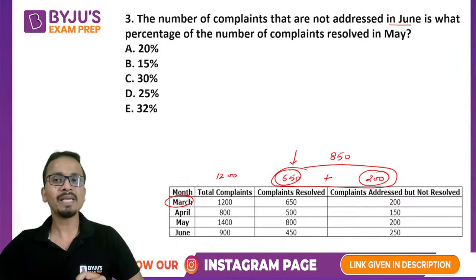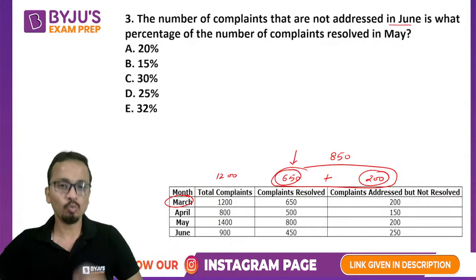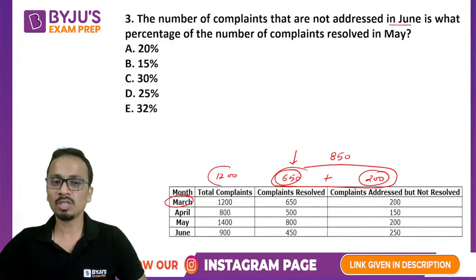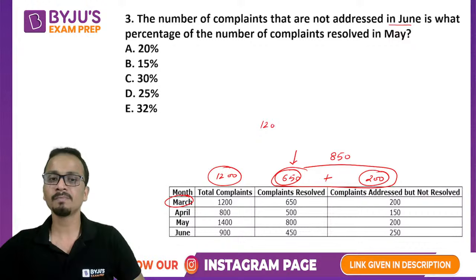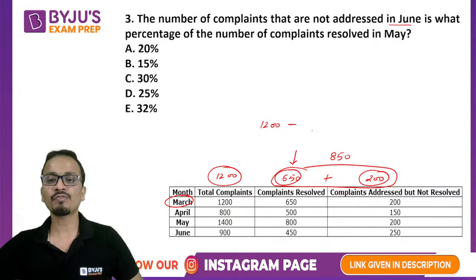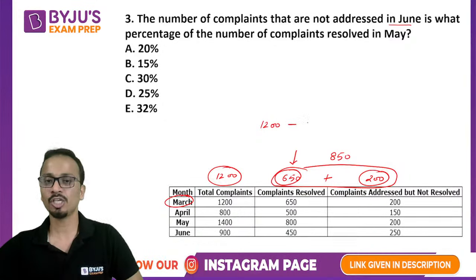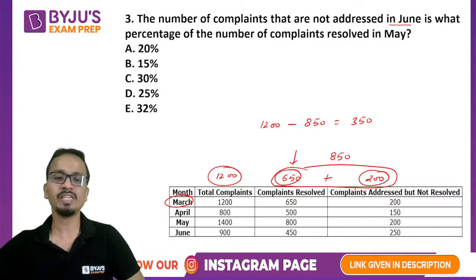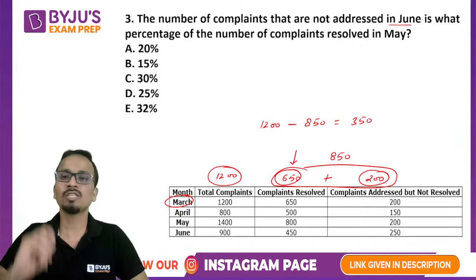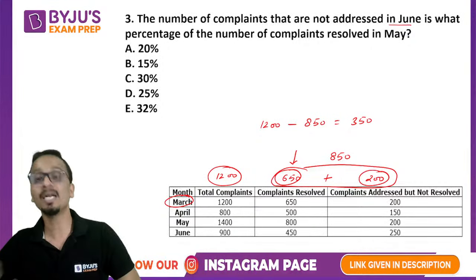Now the number of complaints which were not addressed will be equal to the total number of complaints, 1200, minus the number of complaints which were addressed. The total number of complaints which were addressed is 850. So 1200 minus 850 will be 350. That is the number of complaints which were not addressed for March.